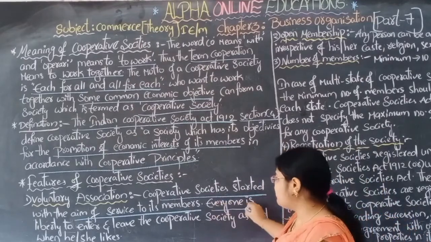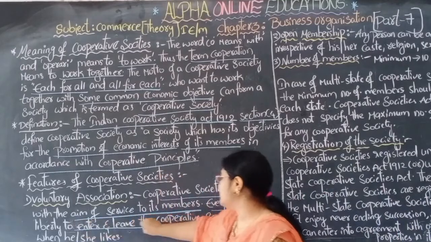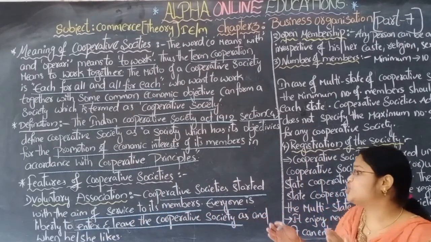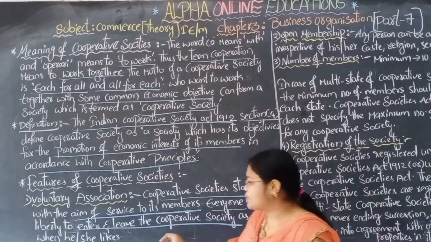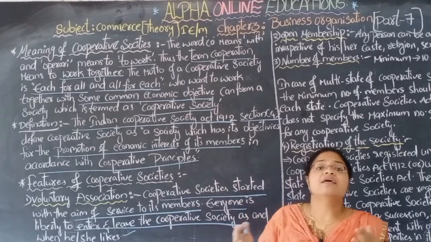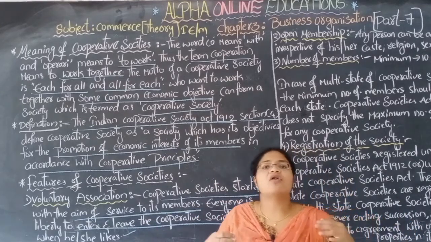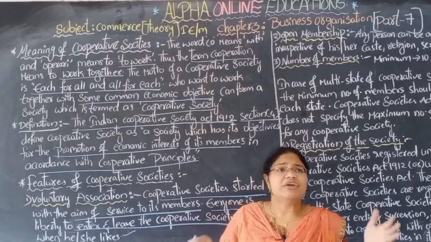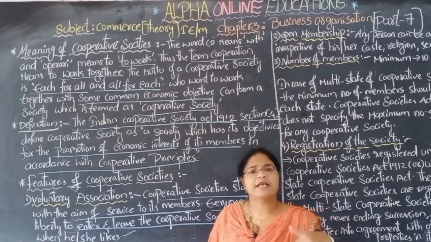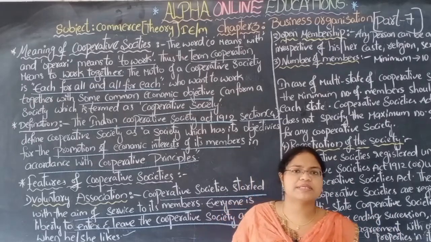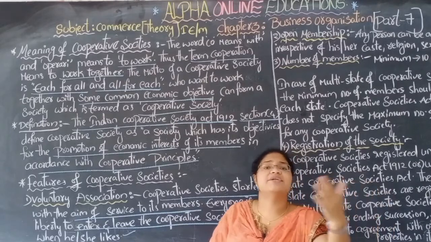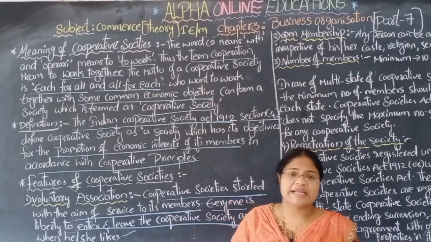Everyone is free to enter and leave the cooperative society as and when he or she likes. Whenever they like to come into the cooperative society, they can come, and if they are not interested to continue, they can easily leave the cooperative society. There is no legal obligation on entry and exit of cooperative society members.